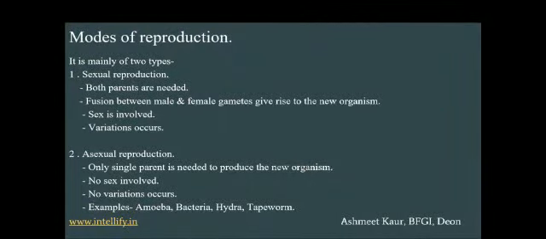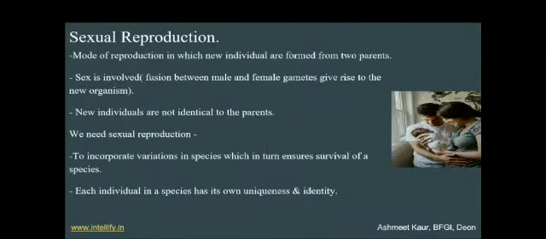Next is sexual reproduction. In this section we will discuss all about sexual reproduction and how this happens. As we discussed earlier, this is the mode of reproduction in which new individuals are formed from two parents. Let us think about it by taking the human example. Two parents are required, and sex is involved so that the fusion between male and female gametes gives rise to the new organism.